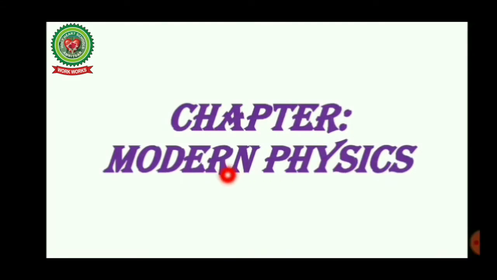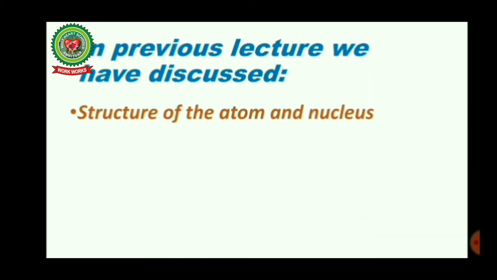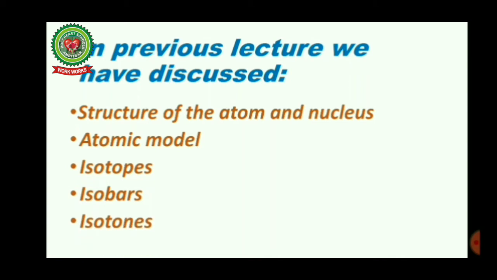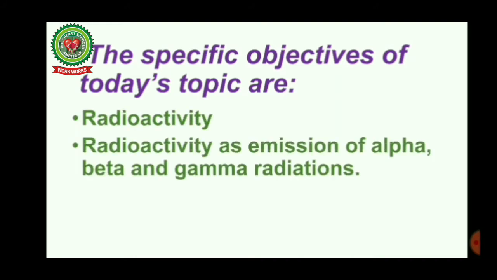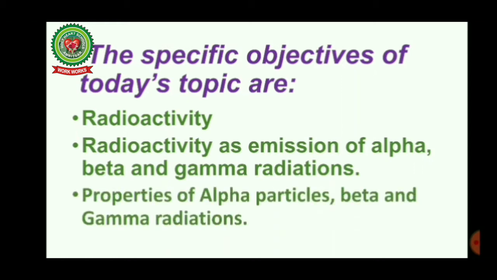Hello students, it's day 2 for the chapter Modern Physics. In the previous lecture, we discussed the structure of the atom and nucleus, atomic models, isotopes, isobars and isotones. The specific objectives of today's topic are: what is radioactivity, radioactivity as emission of alpha, beta and gamma radiations, and properties of alpha particles, beta particles and gamma radiations.